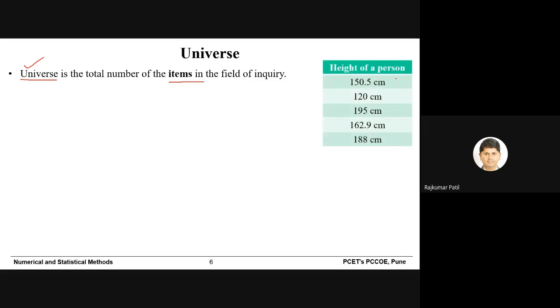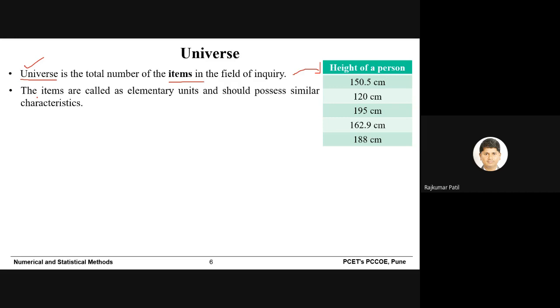We can take another example. If we want to know the average height of a person, we cannot measure only the height of the people from your class and say yes, this is the average for all people all over the world. No, the average height of a European person and a Chinese person are totally different. So if you want to consider the height of a person, then you need to collect the data from all the countries and then come to the conclusion, yes, the height of a person is this much.